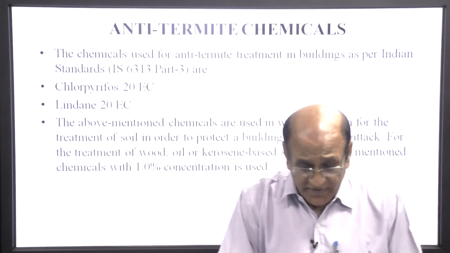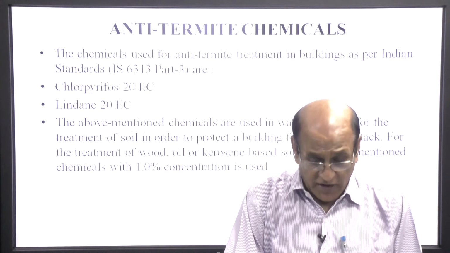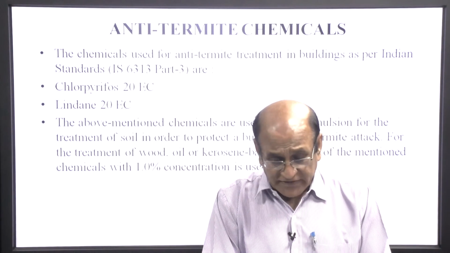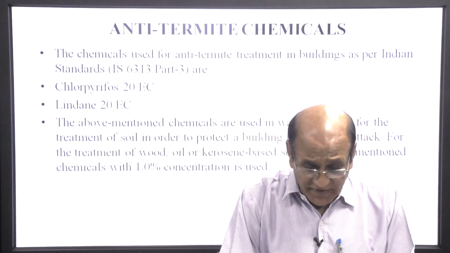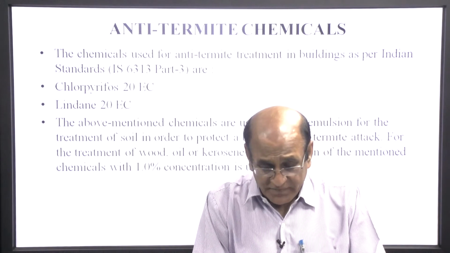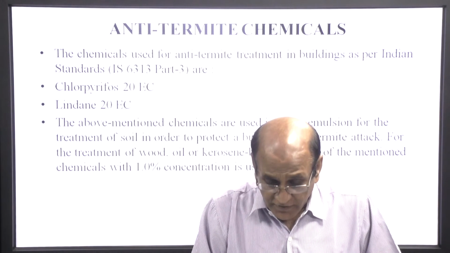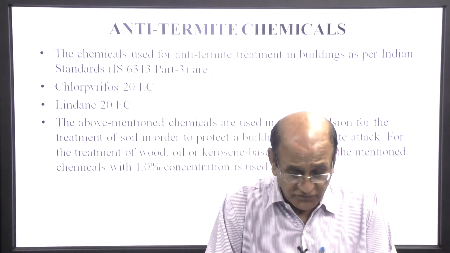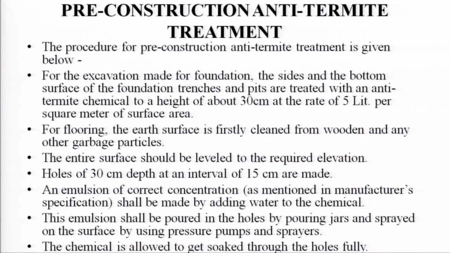The above-mentioned chemicals are used in water emulsion for the treatment of soil in order to protect the building from termite attack. For the treatment of wood, an oil or kerosene based solution of the mentioned chemicals with 1% concentration is used.